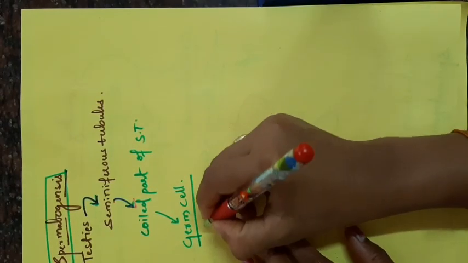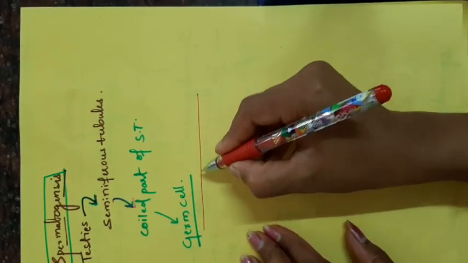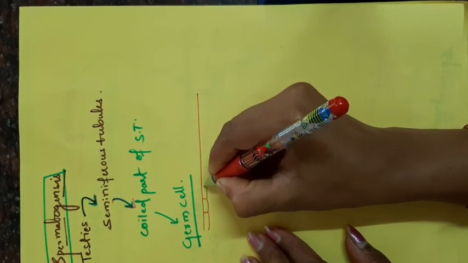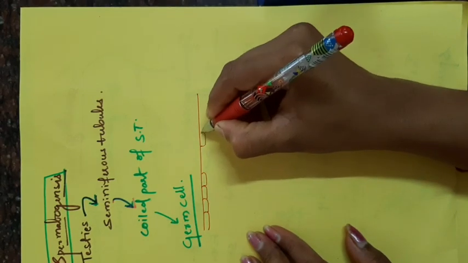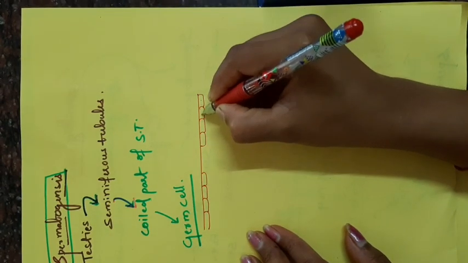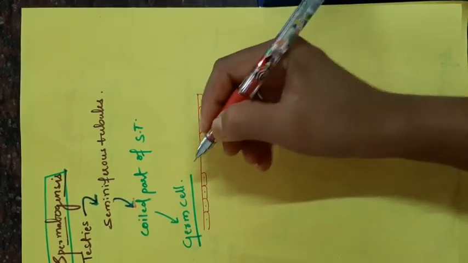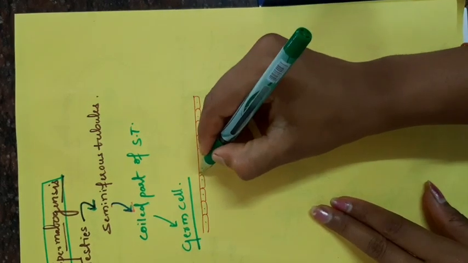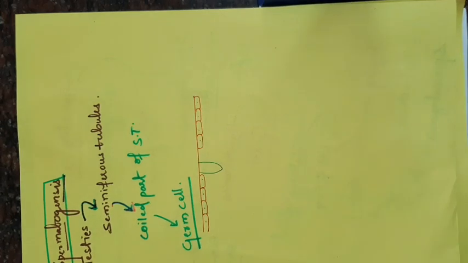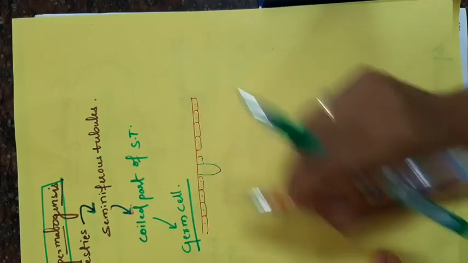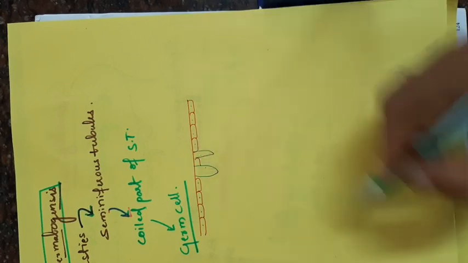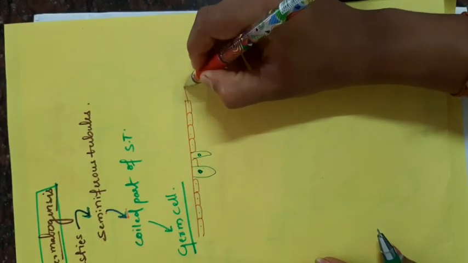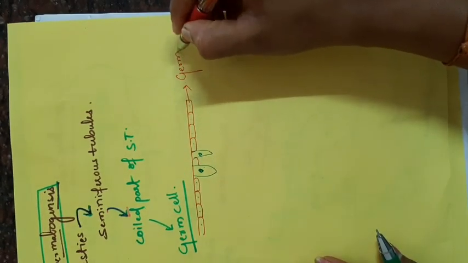Okay. Concentrate here. This is the layer of testis, where we can see the cuboidal shaped cells. Those are called germ cells. This is a layer of germinal epithelium. Okay. I will draw here the elongated shaped cell, which are the nucleus. Let me label this. These are the germ cells.